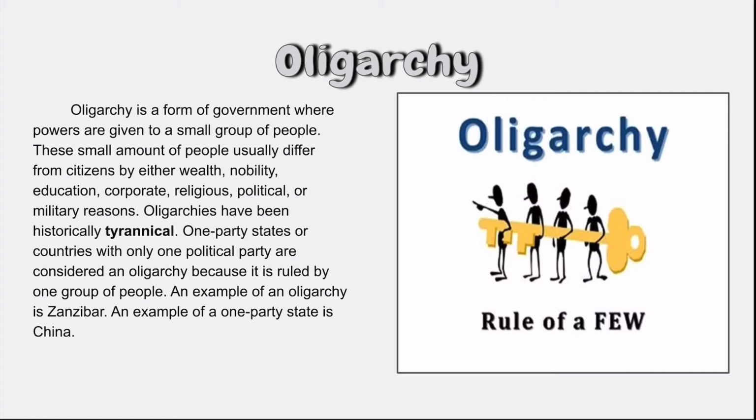One-party states, or countries with only one political party, are considered an oligarchy because they are ruled by one group of people. An example of an oligarchy is Zanzibar. An example of a one-party state is China.